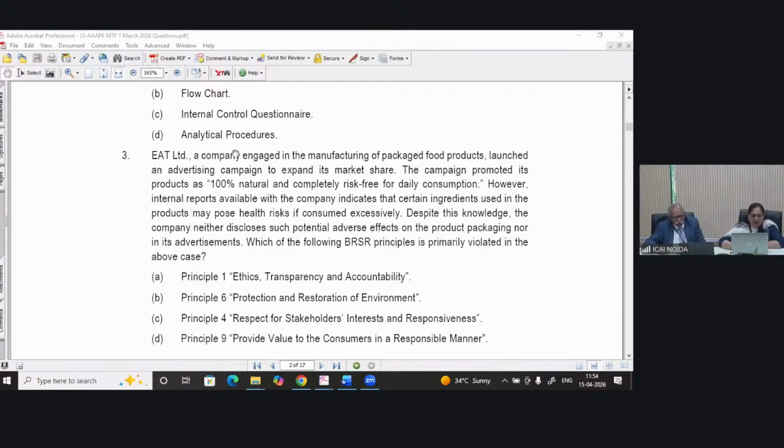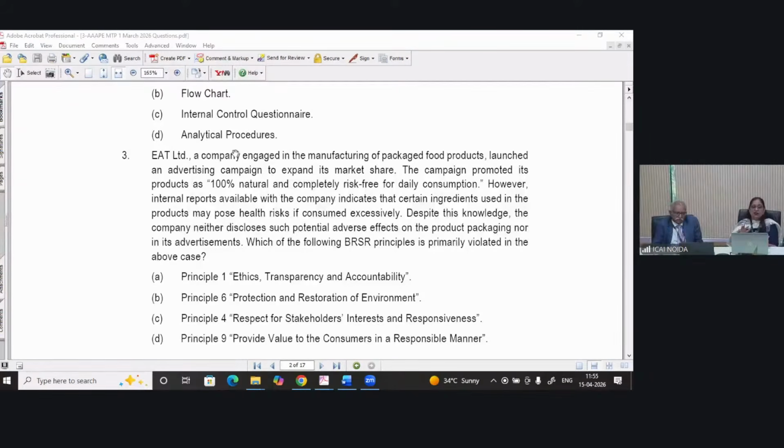Then Shahnawaz is saying, ma'am, sir, for case scenario, sometimes a question comes to state audit procedure. Can we write relevant audit procedure based on our knowledge of articleship, or do we have to write procedures which are there in the book? Definitely you can use those procedures which you have applied when you were going for audit during your articleship, but that should also be supplemented with the procedure, because it cannot be different.